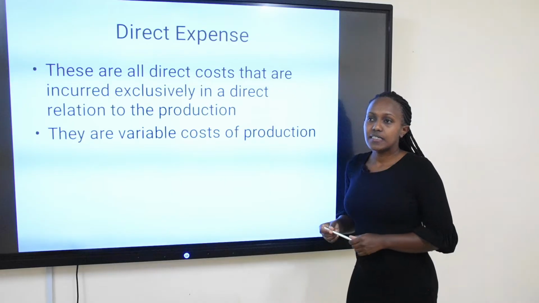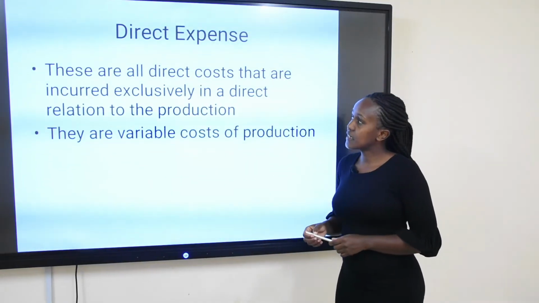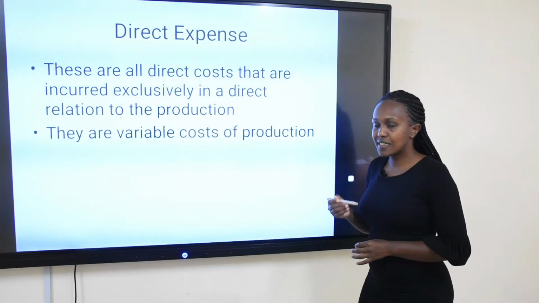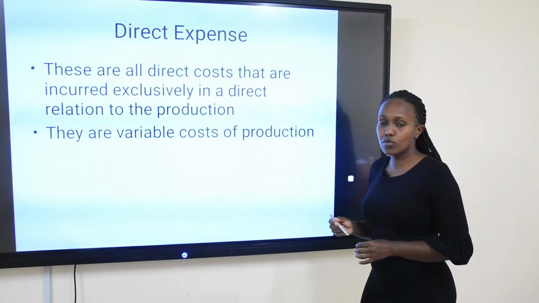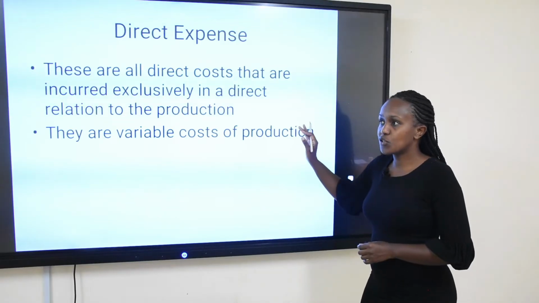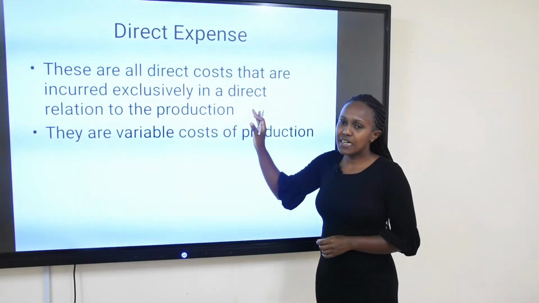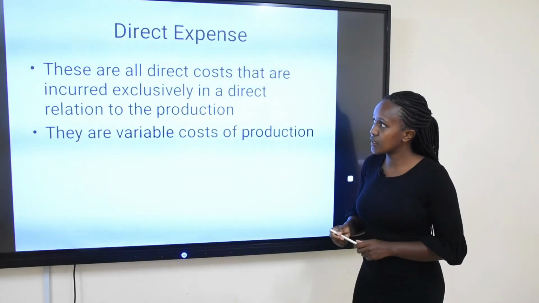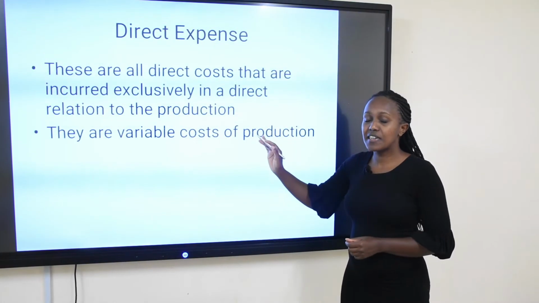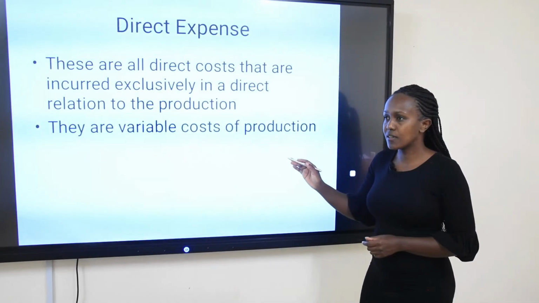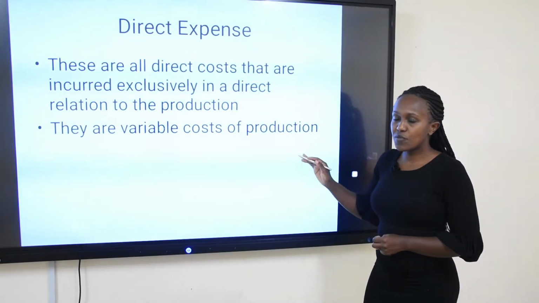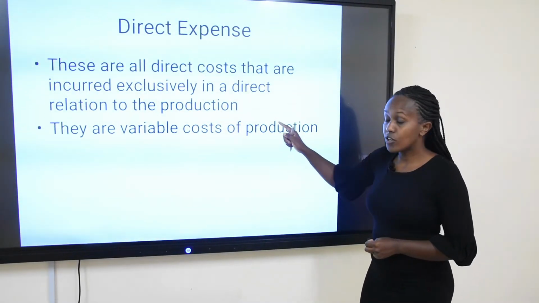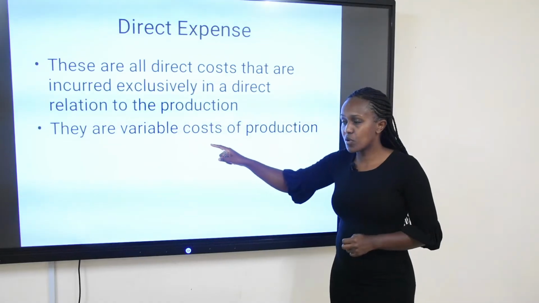The other terminology is direct expense. Direct expenses are costs other than material and labor that are directly or exclusively incurred in relation to production. We are going to see some direct expenses like royalties. Another would be the cost of hiring a specific skill, or a machine that was specifically hired because of production. Those would amount to direct cost. Also, as we have said, these are variable costs.